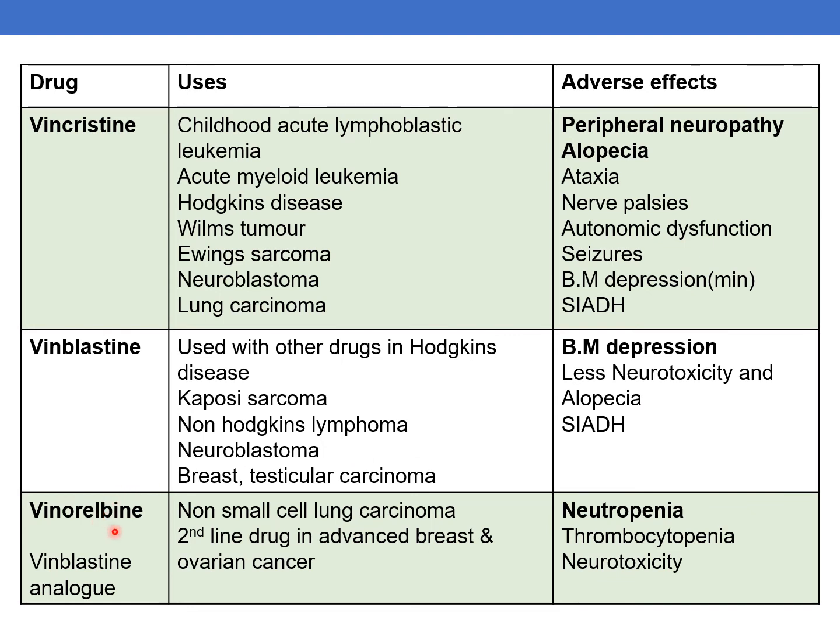The next is vinorelbine, which is a semi-synthetic vinblastine analog. It is used to treat non-small cell lung carcinoma and it is a second line drug in advanced breast and ovarian cancer. Adverse effects are neutropenia, thrombocytopenia and neurotoxicity.